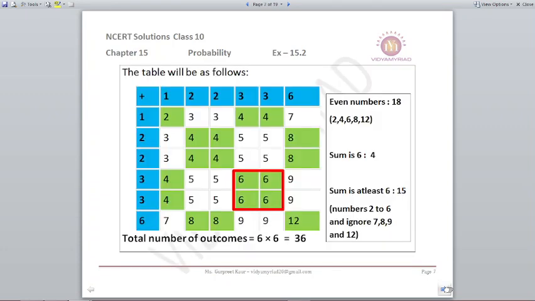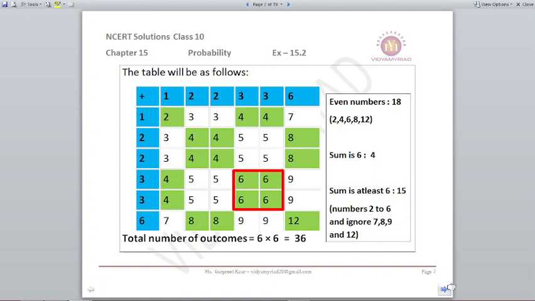Let us first make the table. I have added all and completed the table. If we look at the table, the total number of possible outcomes is 36. So, we need to find out even numbers. What are even numbers? 2, 4, 6, 8 and 12. So, the total is 18 for the even numbers.